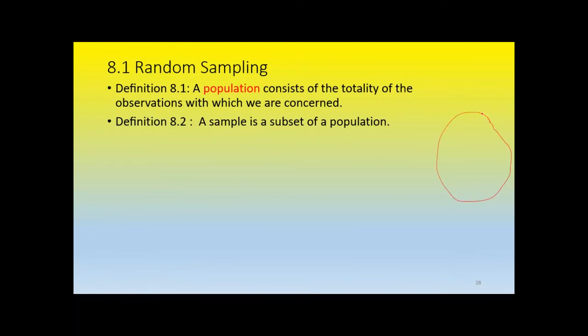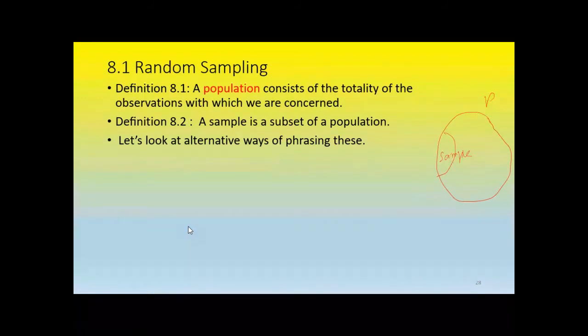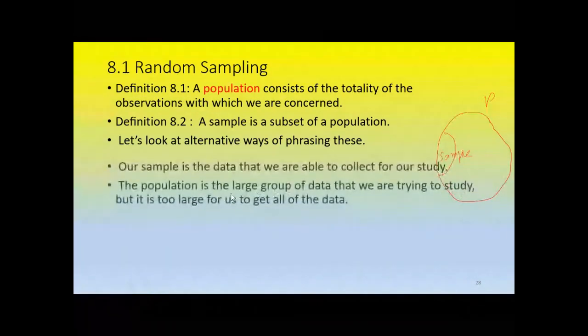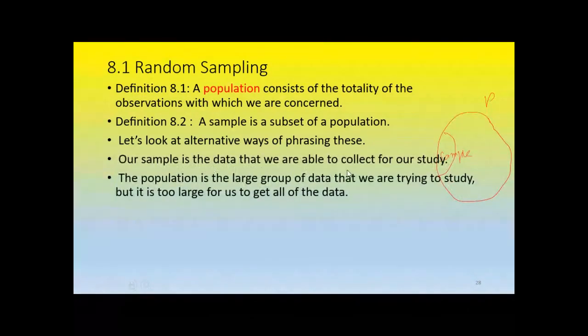If this is population, small part is sample. And then if the number of students in the college JUC is population, a small sample, if I take a class, is sample. Let's look at alternative ways of phrasing this. Our sample is the data that we are able to collect for our study. The population is the large group of data that we are trying to study, but it's too large for us to get all of the data.